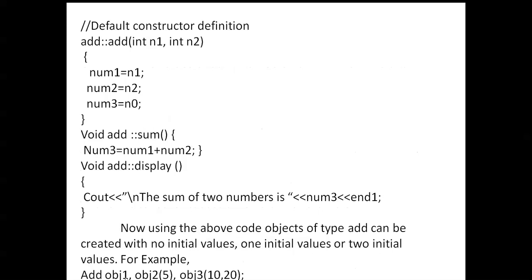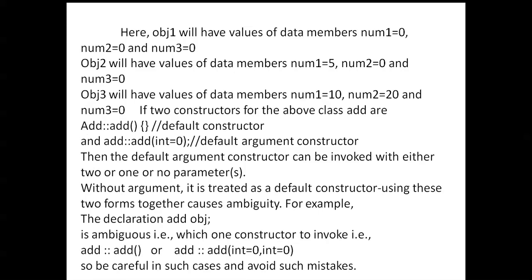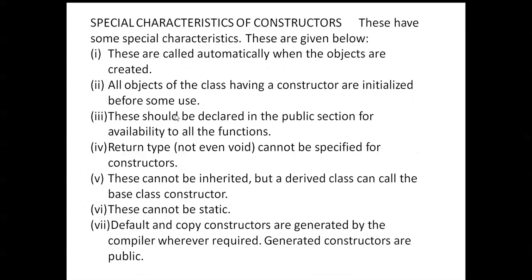For example, Add object1, object2 of 5, object3 of 10, 20. Object1 will have data members number1 equal to 0, number2 equal to 0 and number3 equal to 0. Object2 will have number1 equal to 5, number2 equal to 0 and number3 equal to 0. Object3 will have number1 equal to 10, number2 equal to 20 and number3 equal to 0.